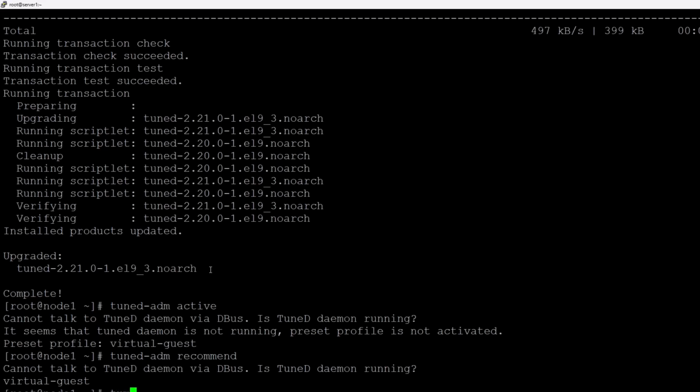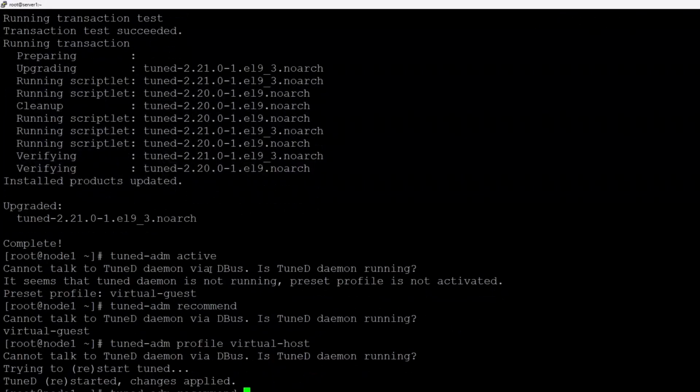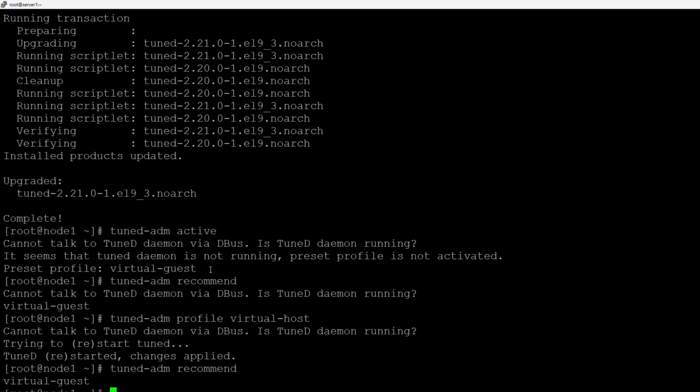You have to run tuned-adm profile again. You have to set up this profile. In the exam I think they told you this one, virtual-host, I think this one, yeah. When you run recommend, it changes into virtual-host, right? So this is your last question. Just remember these 3 commands, and you will be able to finish your exam.